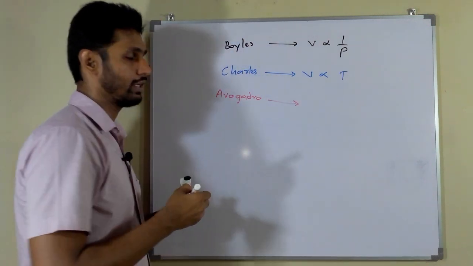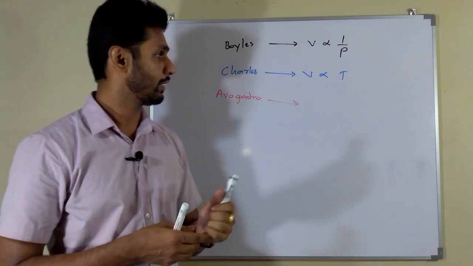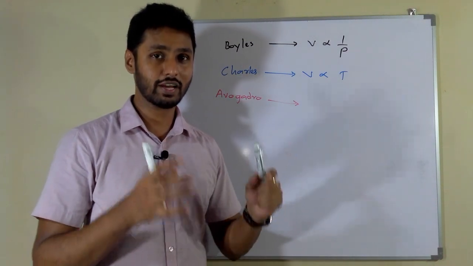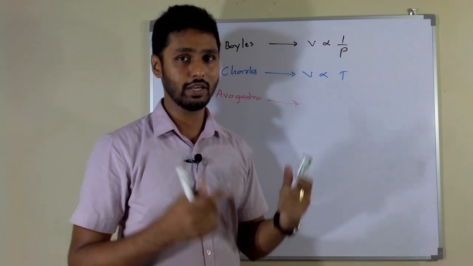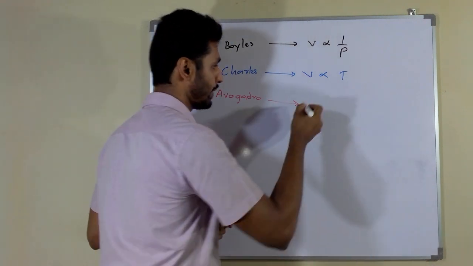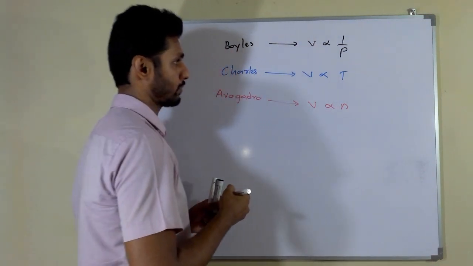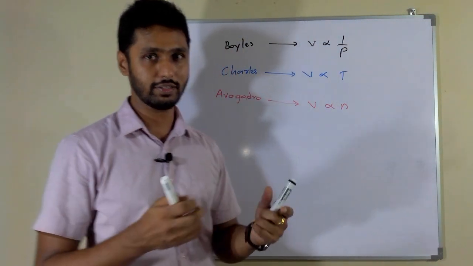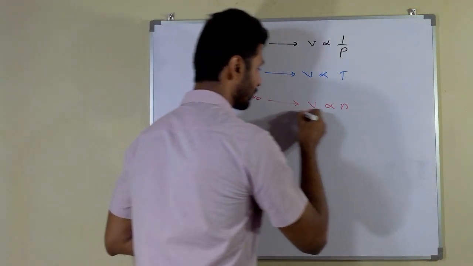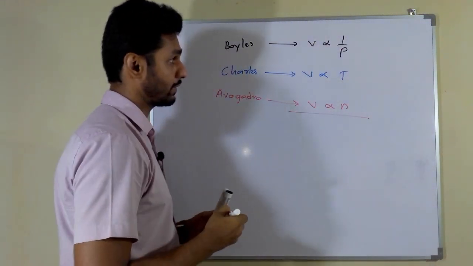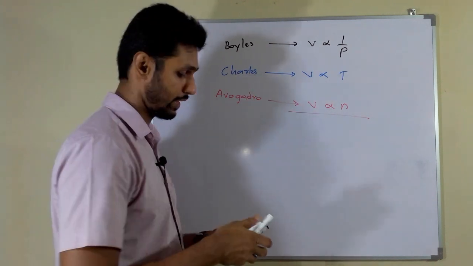He said that the volume of a gas which is at constant temperature and pressure is directly proportional to its number of moles. That means volume is directly proportional to number of moles. So this is the summary of what we have learned so far. So I am going to take one formula instead of these three.